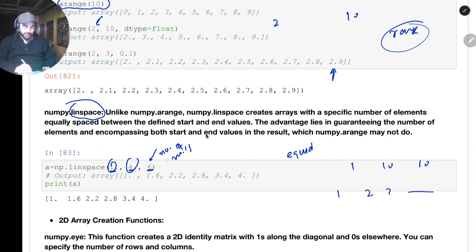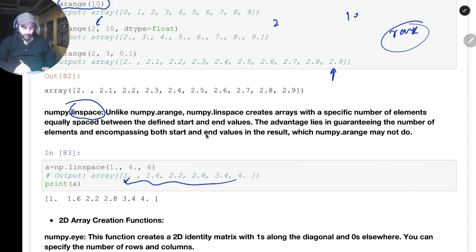But what if I want 6 numbers from 1 to 4? It will create 6 numbers which are equidistant. So it will create 1, then 1.6, then 2.2, 2.8, 3.4, and 4. Here you can clearly see that the last element is also included. This is not exclusive, this is inclusive. हमारे पास 1, 2, 3, 4, 5, 6 numbers हैं.